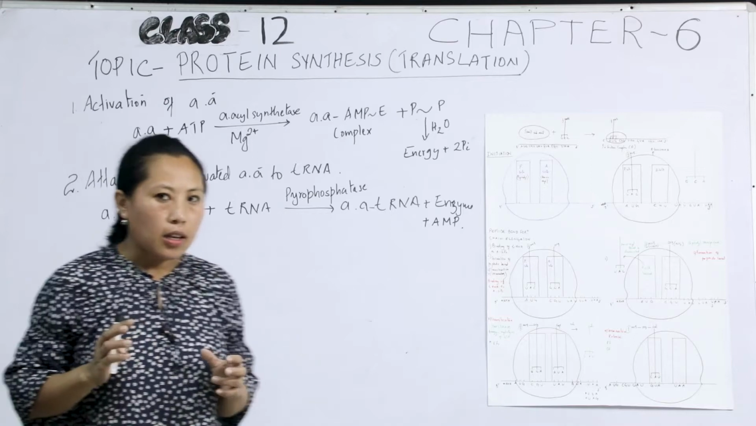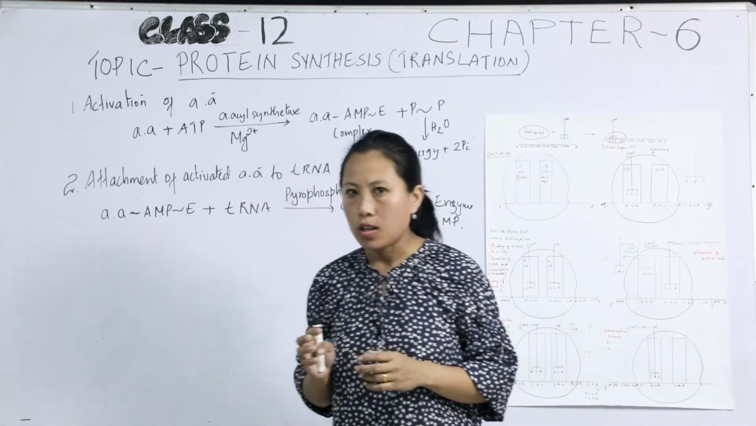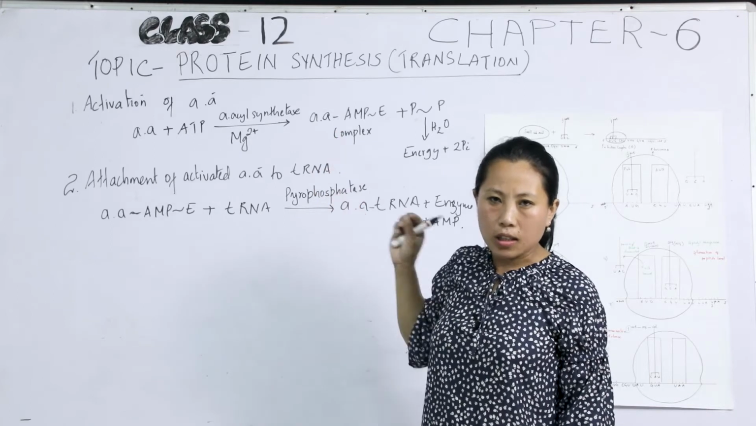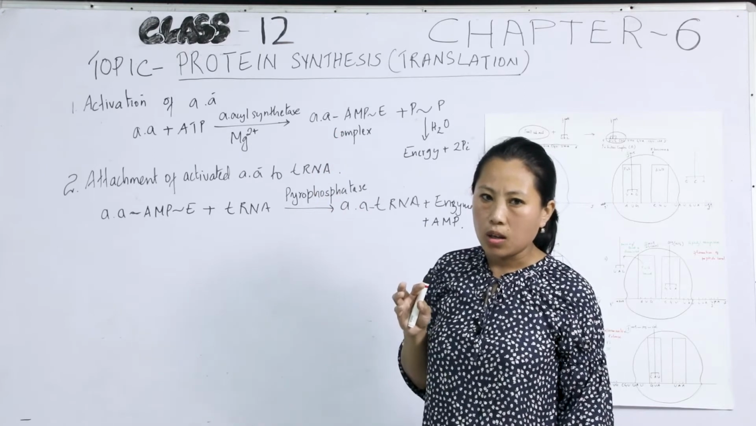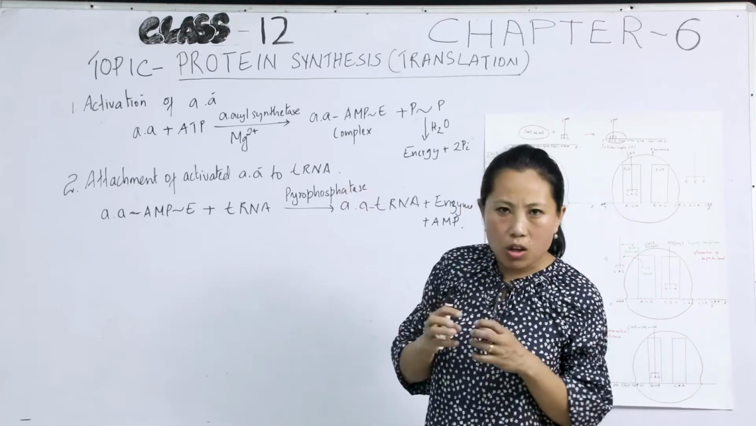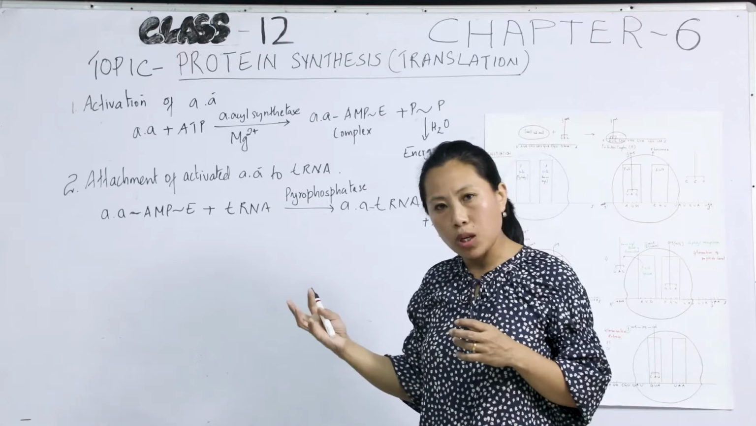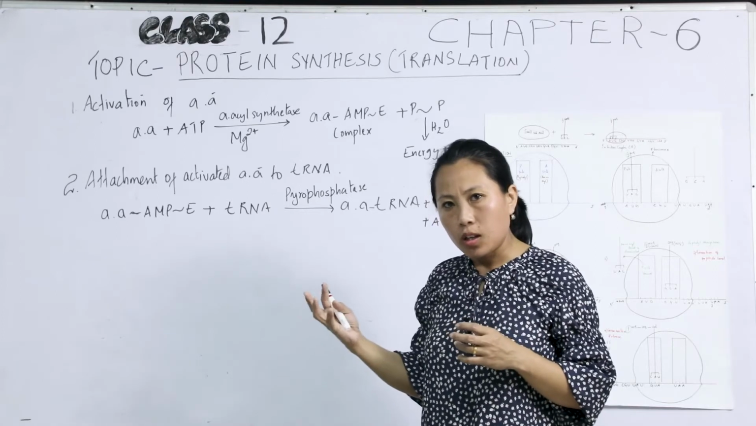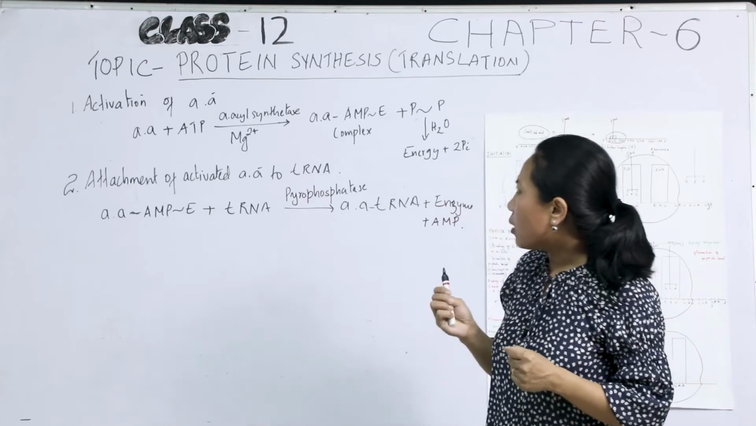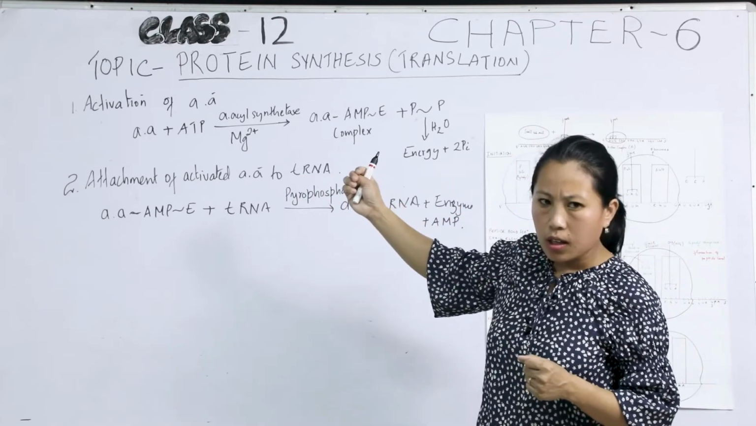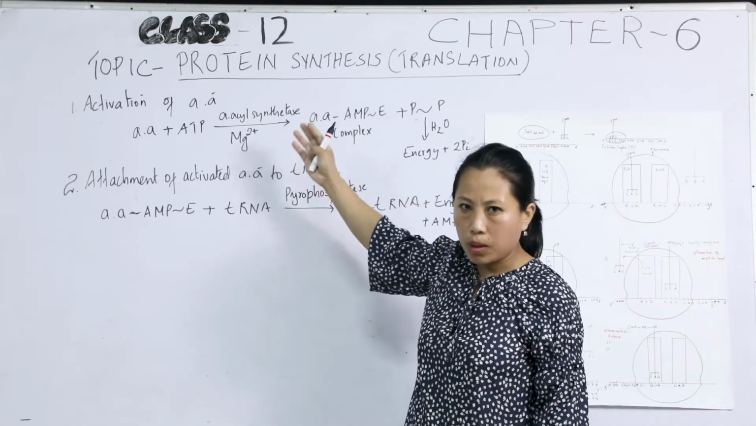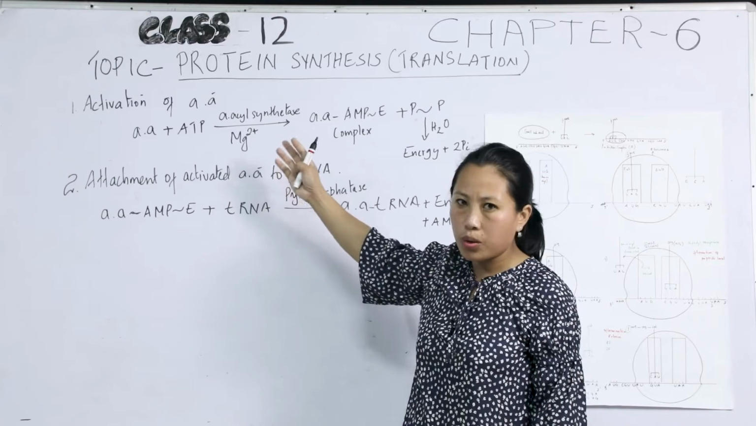Firstly, the activation of amino acids in the cytoplasm. As I have said, the amino acids are present in the cytoplasm in the inactive state. So, in order for these amino acids to be arranged in sequential manner by peptide bond formation, forming a polypeptide chain, they have to be activated. Activation of amino acids is brought about by the enzyme amino acyl synthetase by combining with ATP. It is an energy requiring process.